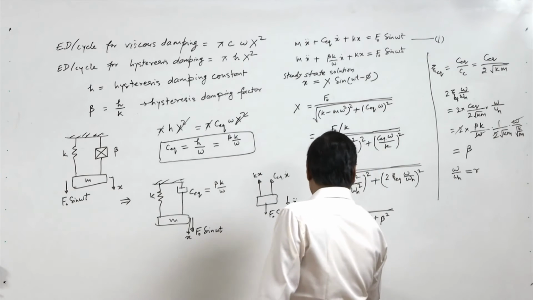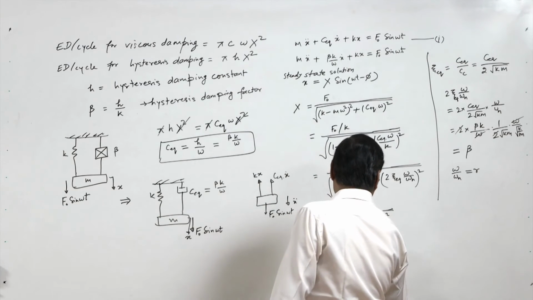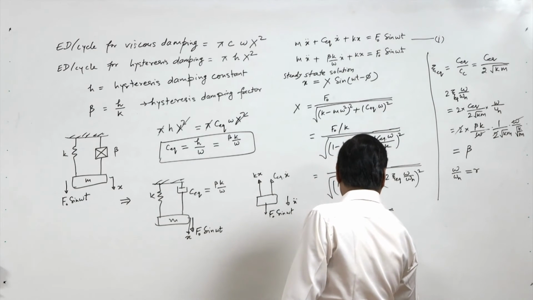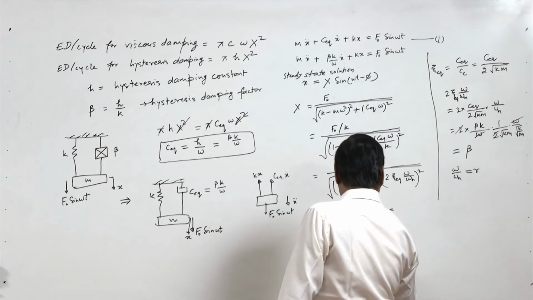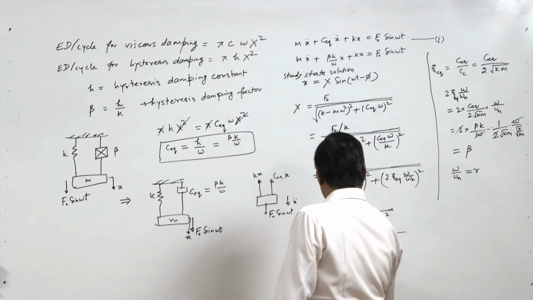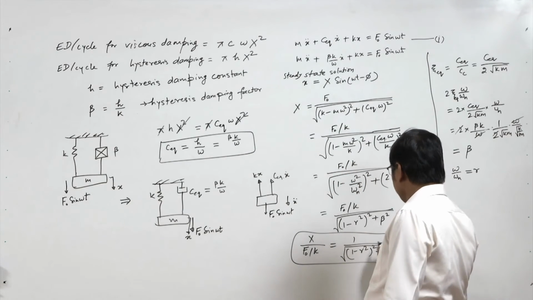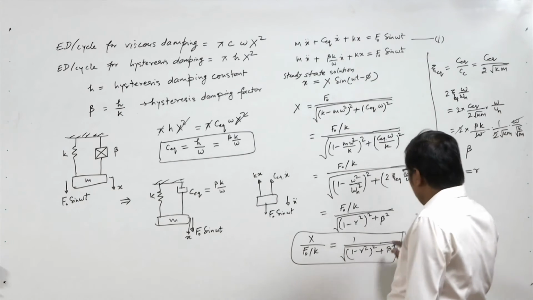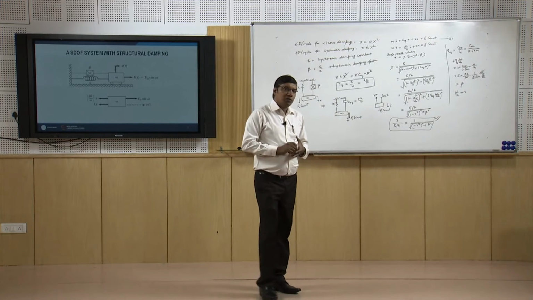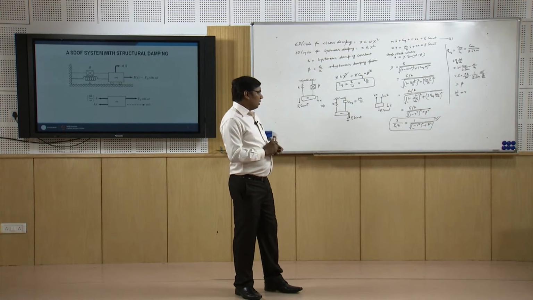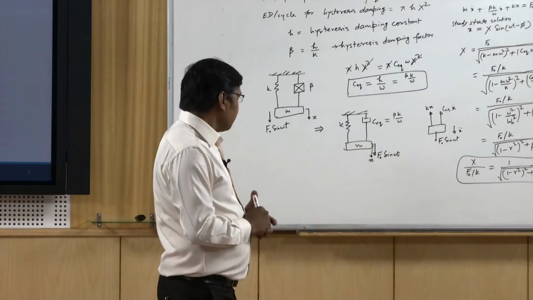So here x by f0 by k equal to 1 by 1 minus r square whole square plus beta square. Okay, so this is the response amplitude of the system having the hysteresis damping.